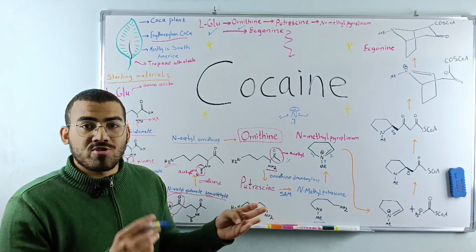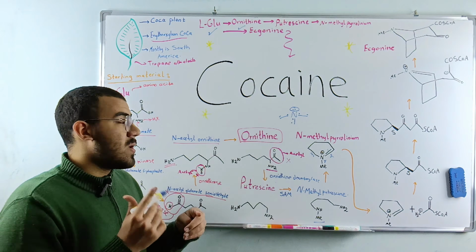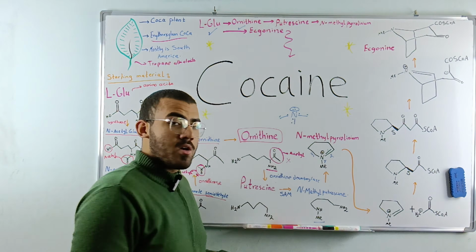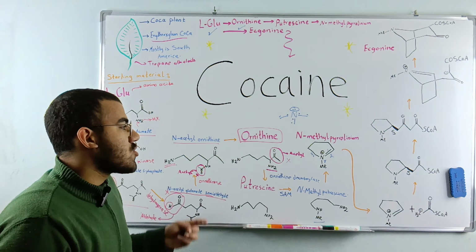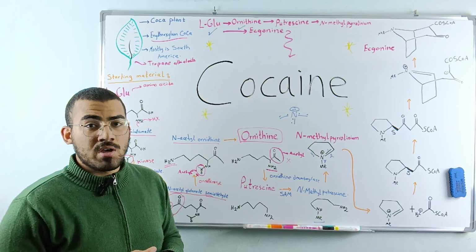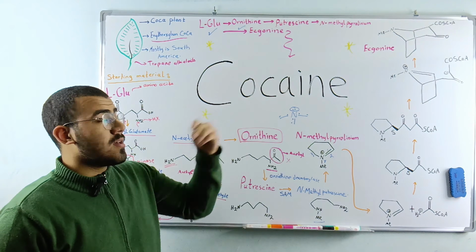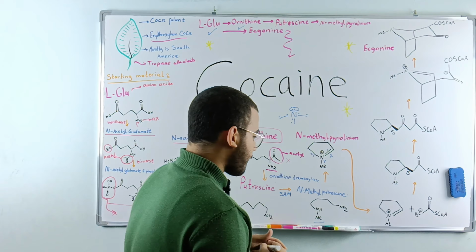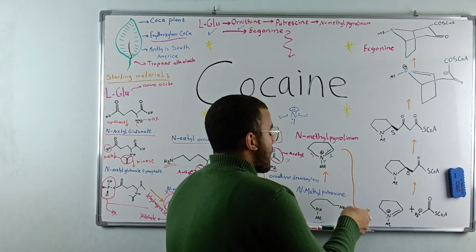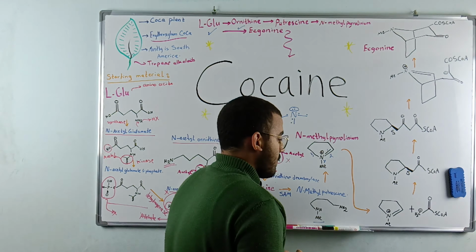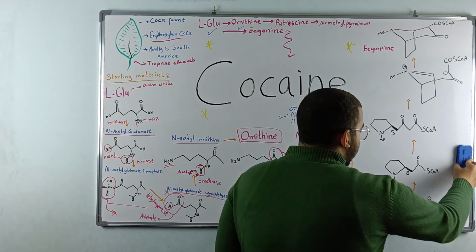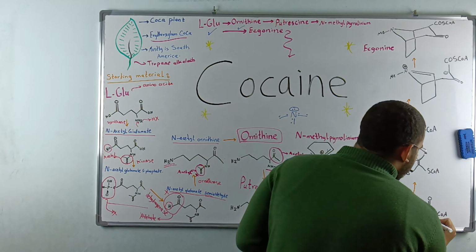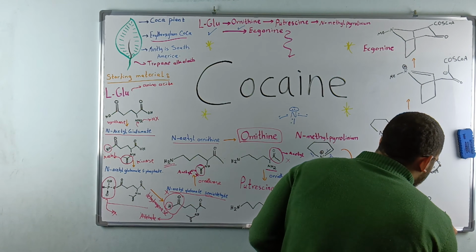The natural state of nitrogen is only being bound with 3 bonds. So this makes a positive charge on the nitrogen. And this positive charge will help us to complete the reaction to make the ecgonine molecule at the end that will help us make cocaine after that. So we have now the N-methylpyrrolinium cation that is on here. And then we're going to have something that's called enolate. What is enolate?